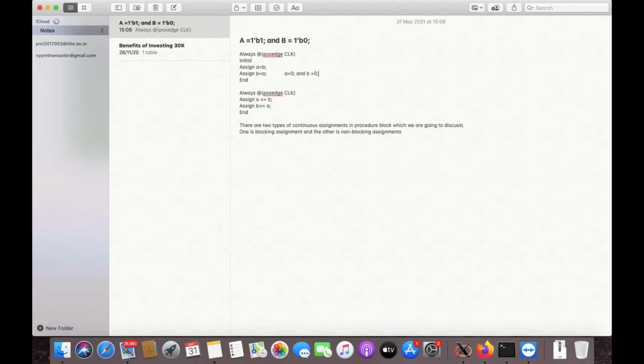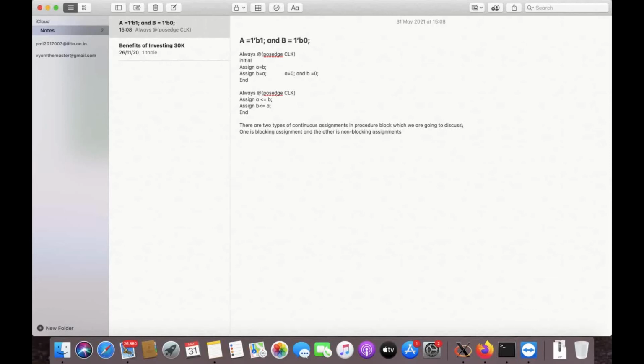Is this the real outcome of our main problem? No. Let us check the example here. Here it is also sensitive to the positive edge of the clock. At the positive edge of clock, the initial value of b is 0, which is assigned to a. But the b is non-blocking written. At the same time it is assigning the value of a to b.